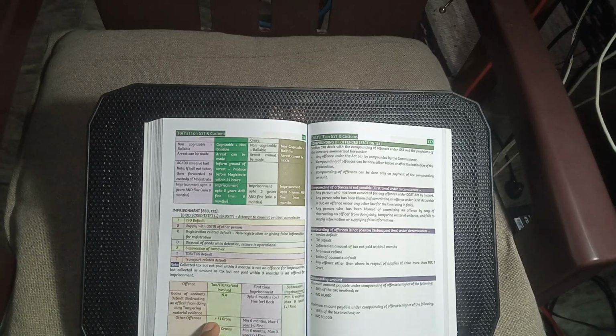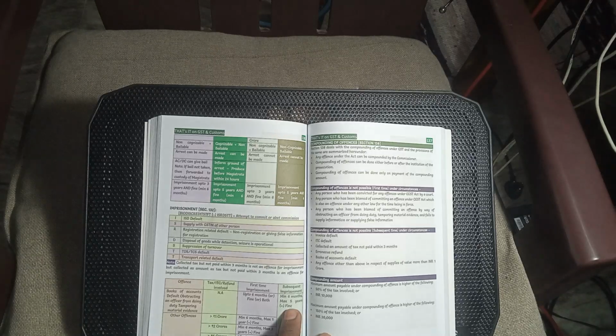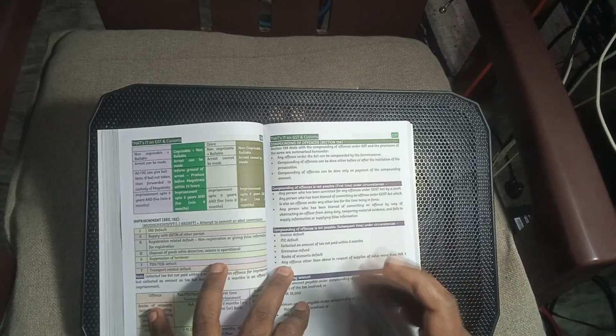Other offences: less than 1 crore; greater than 1 crore, 6 months and maximum 1 year plus fine; greater than 2 crores, 6 months and maximum 3 years plus fine; 5 crores plus, 6 months to 5 years plus fine. Maximum 6 months, maximum 5 years plus fine is also available.